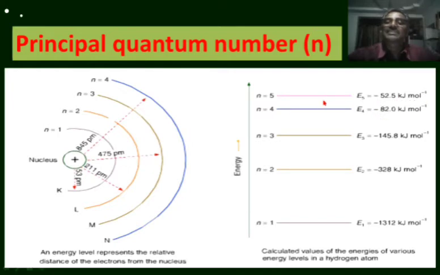Here also, you can identify the differences between two successive energy levels. The difference of energy between two successive energy levels is gradually decreasing. The energy difference between first level and second level is very high, and the energy difference between second level and third level is low. The energy difference between third and fourth level is still smaller, and the energy difference between fourth and fifth levels is still smaller.